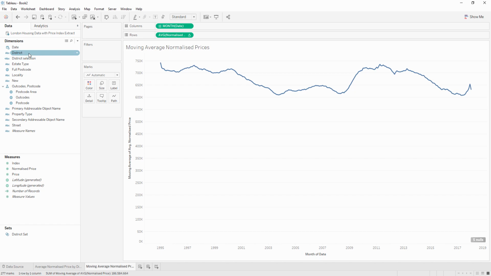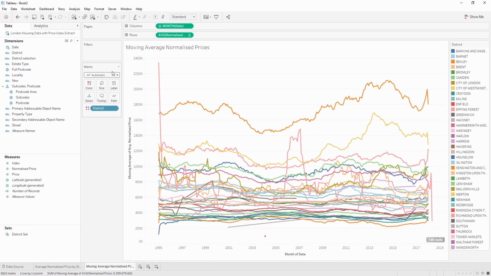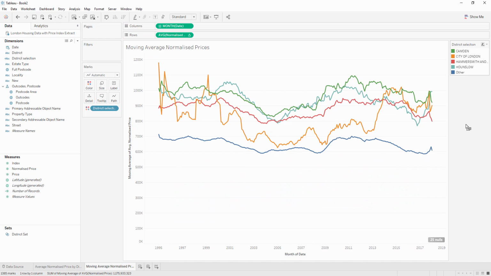Great, so now rather than putting the district on color and displaying absolutely everything, which is just messy and pretty ugly, we can instead color this by our conditional district selection, which is going to give you that nice aggregated average across all of the other values, and then just display the details for those that are selected.